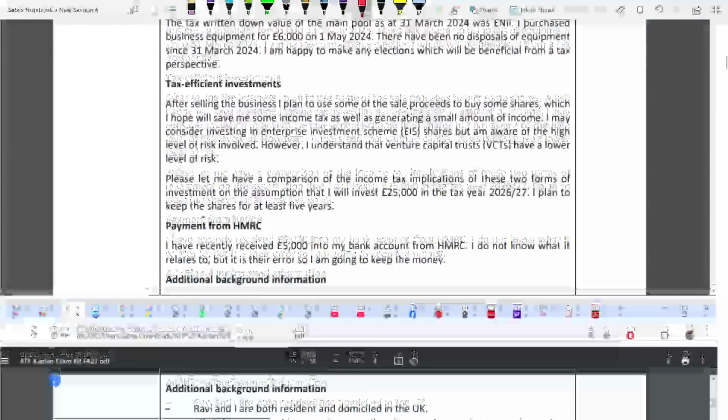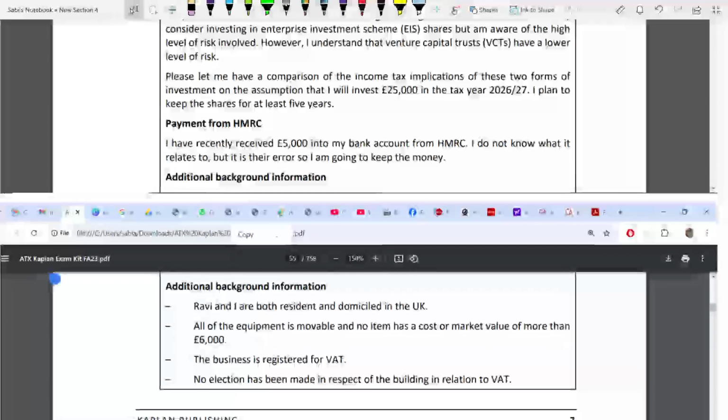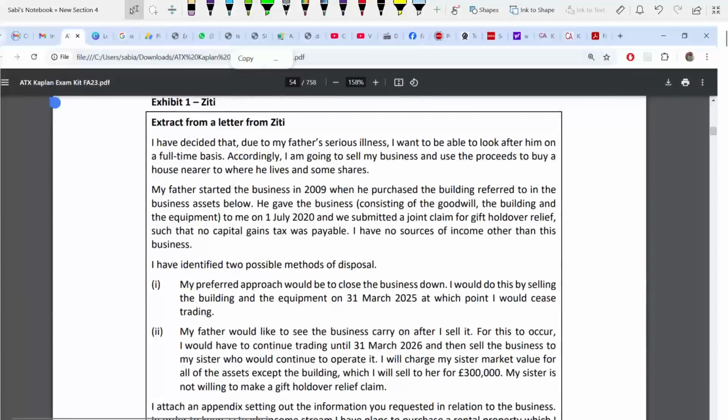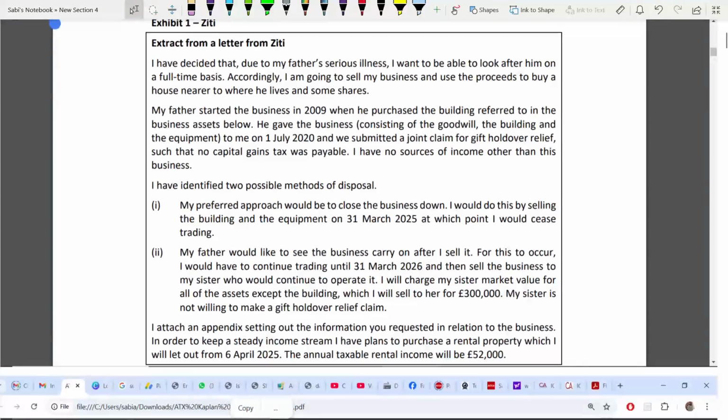with exhibit 1. So exhibit 1 basically is a letter. They've given you some information, and exhibit 2 is mostly calculations they have given you. Okay, so now there are two possible methods. First one, close down the business. They will sell the building and the equipment on this date. That means they are ceasing trading. Second one, they are carrying on the business. They are selling it, but they are carrying on with the business. This is like transfer of a going concern.